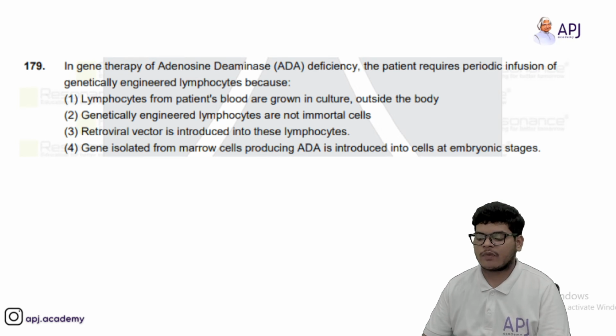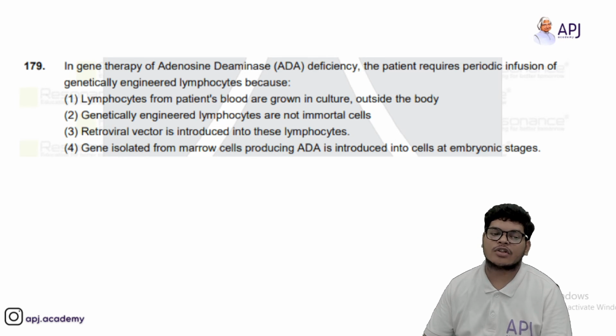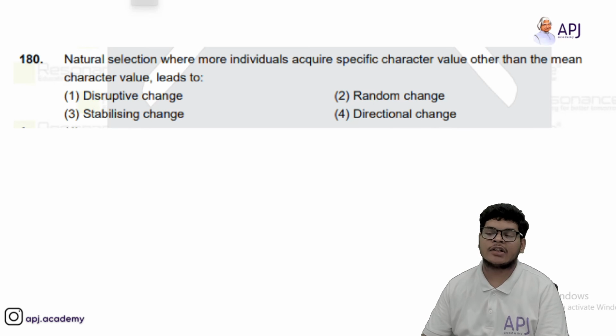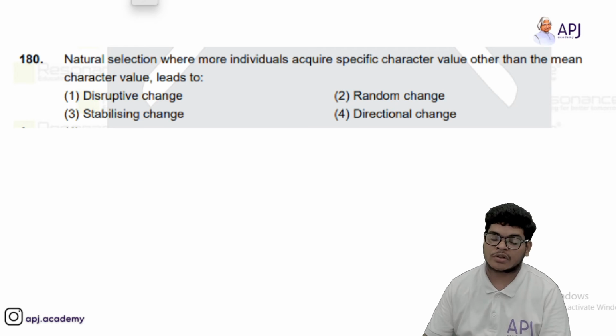In gene therapy of adenosine deaminase deficiency, the patient requires periodic infusion of genetically engineered lymphocytes because genetically engineered lymphocytes are not immortal. Okay, so 179 will have second option as correct option.